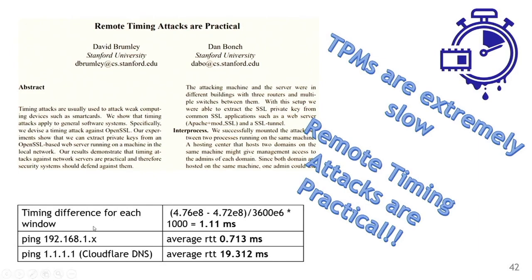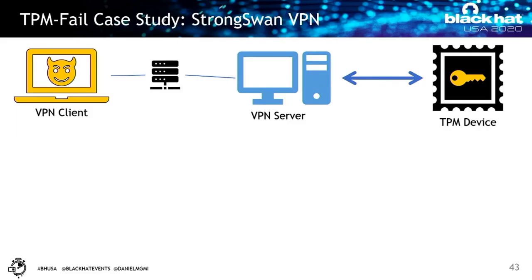For instance, here I have the round trip time on my local network of pinging another device in my local network, and we see that the time it takes to do a round trip is less than a millisecond, which means if I have a leakage that is a 3 millisecond delay, this is something that can probably be observed easily even over a local network. And even on some remote networks here, if I ping Cloudflare, it takes 20 milliseconds. So maybe this is even observable over an internet network. Well, we didn't do an attack on an internet network, but on a local network, we tried to see what the impact of this attack is.